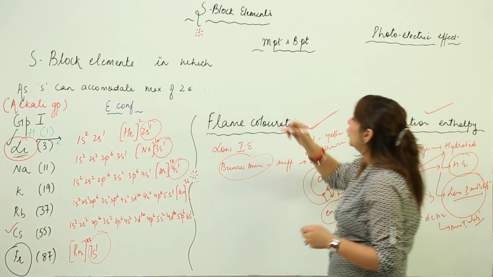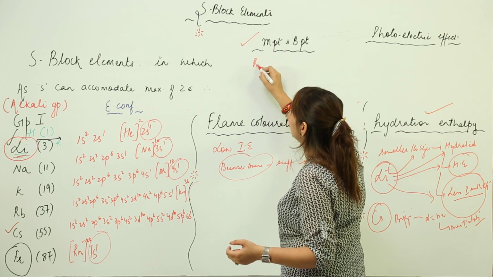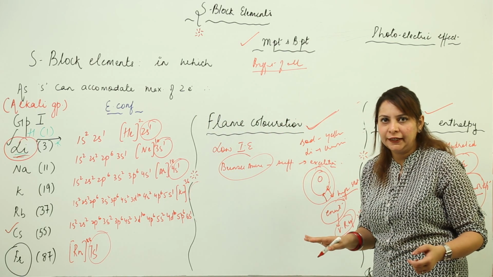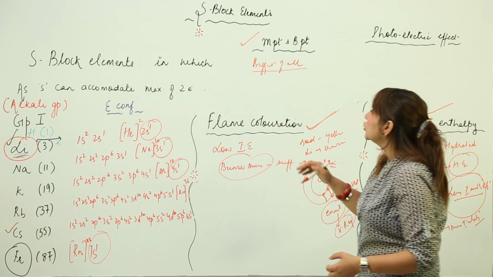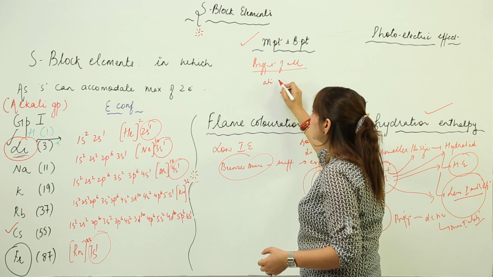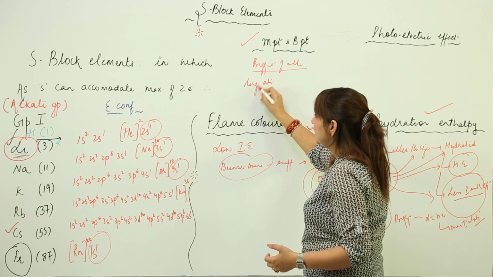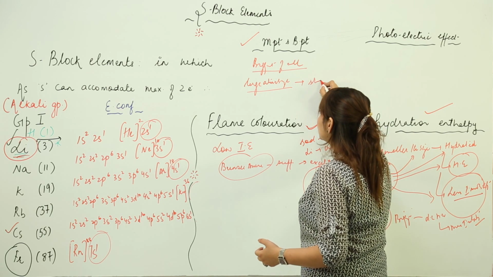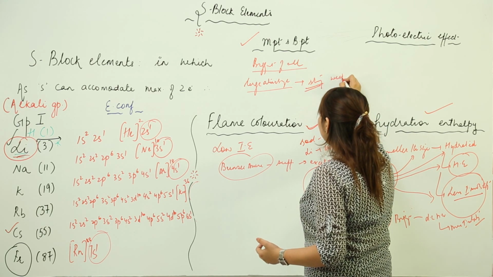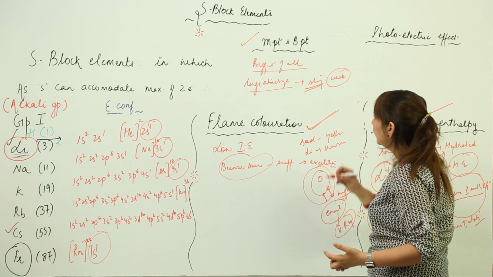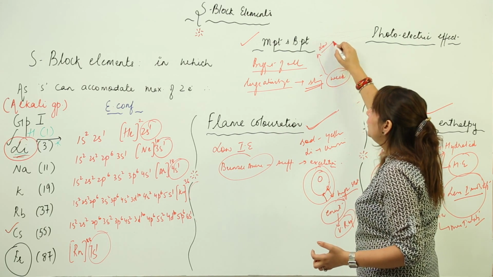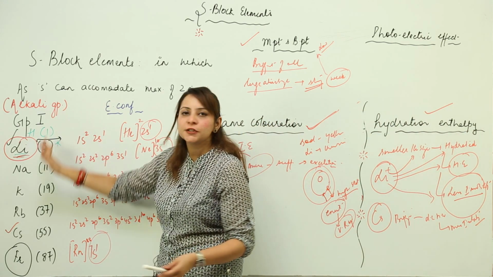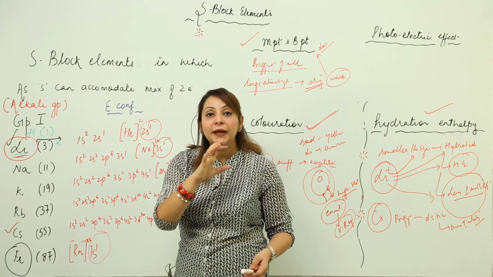So next is melting and boiling point. As you know, this group is the biggest of all the groups, out of all 18 groups it is the biggest one. So that means it is going to have a large atomic size. So that means the bonding is not so strong between them. So it is comparatively weak if we compare with the whole periodic table. So that is why they generally have low melting and boiling points. So if we talk about 18 groups, this group is going to possess the low melting and boiling point because of their bigger size.